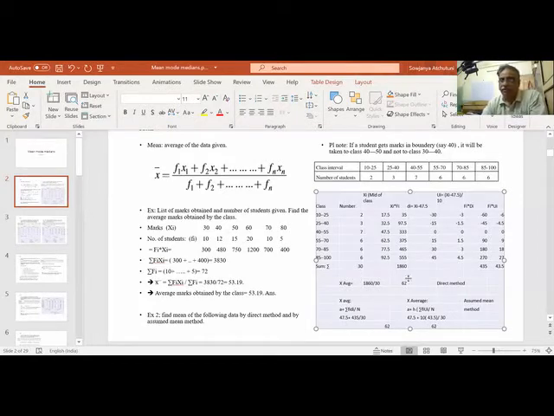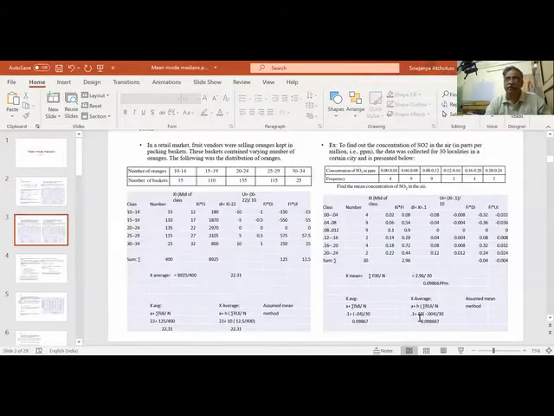This is called direct method. Sigma Fi Xi by sigma Fi is called direct method, and these two are indirect methods or assumed mean method. If suppose in exam we have been asked to do assumed mean method, you can do FiDi or FiUi. Okay. Let us see one more example.